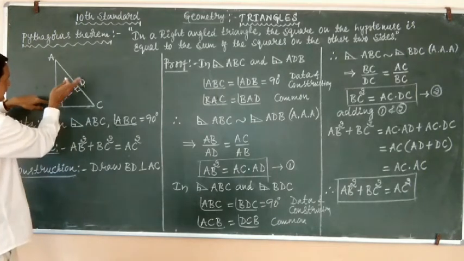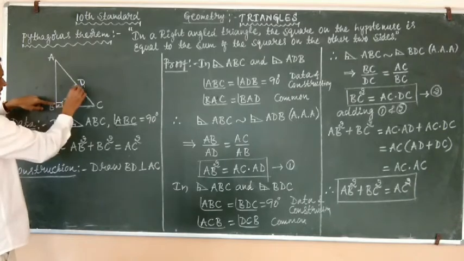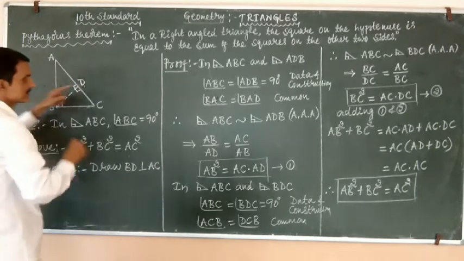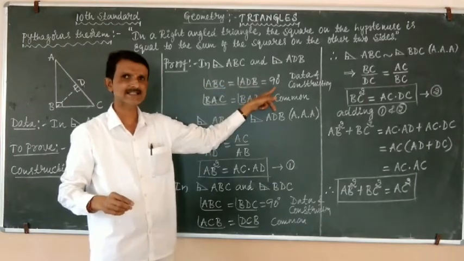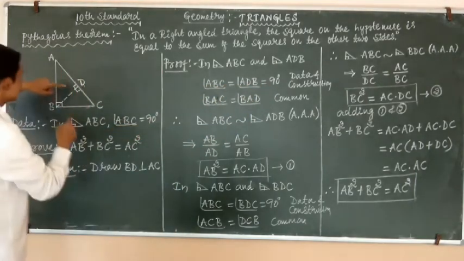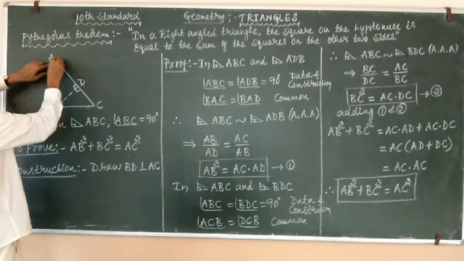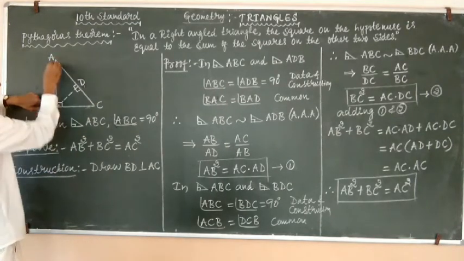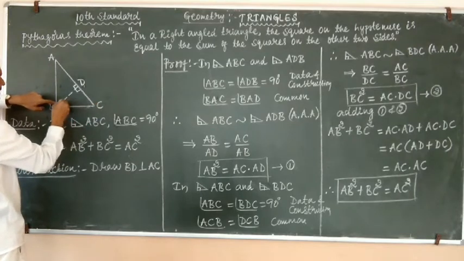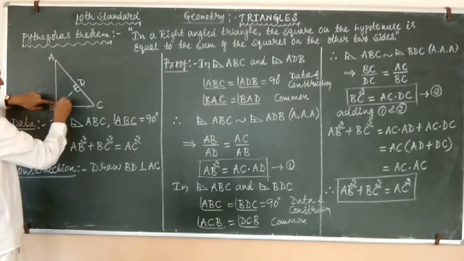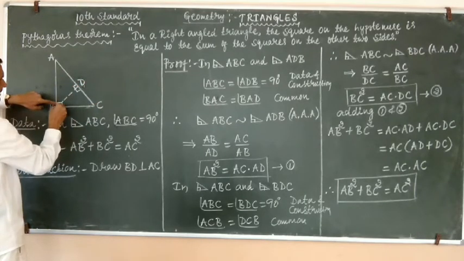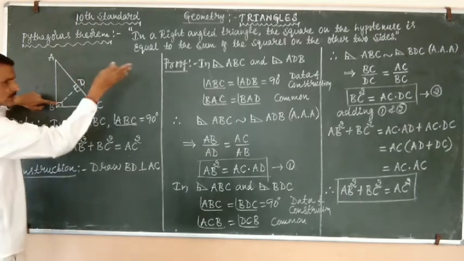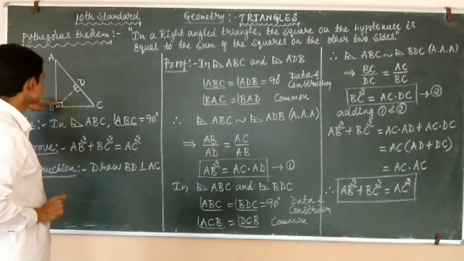Similarly, in the above triangle ADB, angle ADB will be equal to 90 degrees. So in the right angle triangle ABC, angle B, or ABC, is equal to 90 degrees, and in the right angle triangle ABD, angle ADB is equal to 90 degrees.